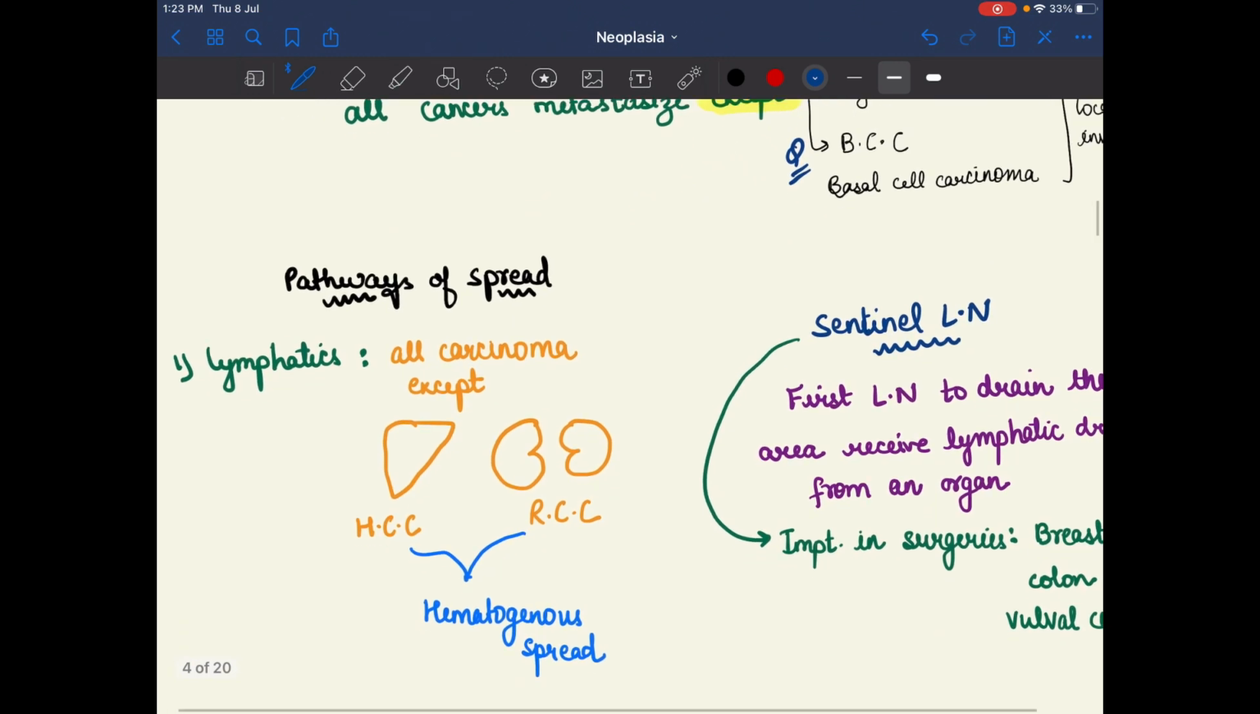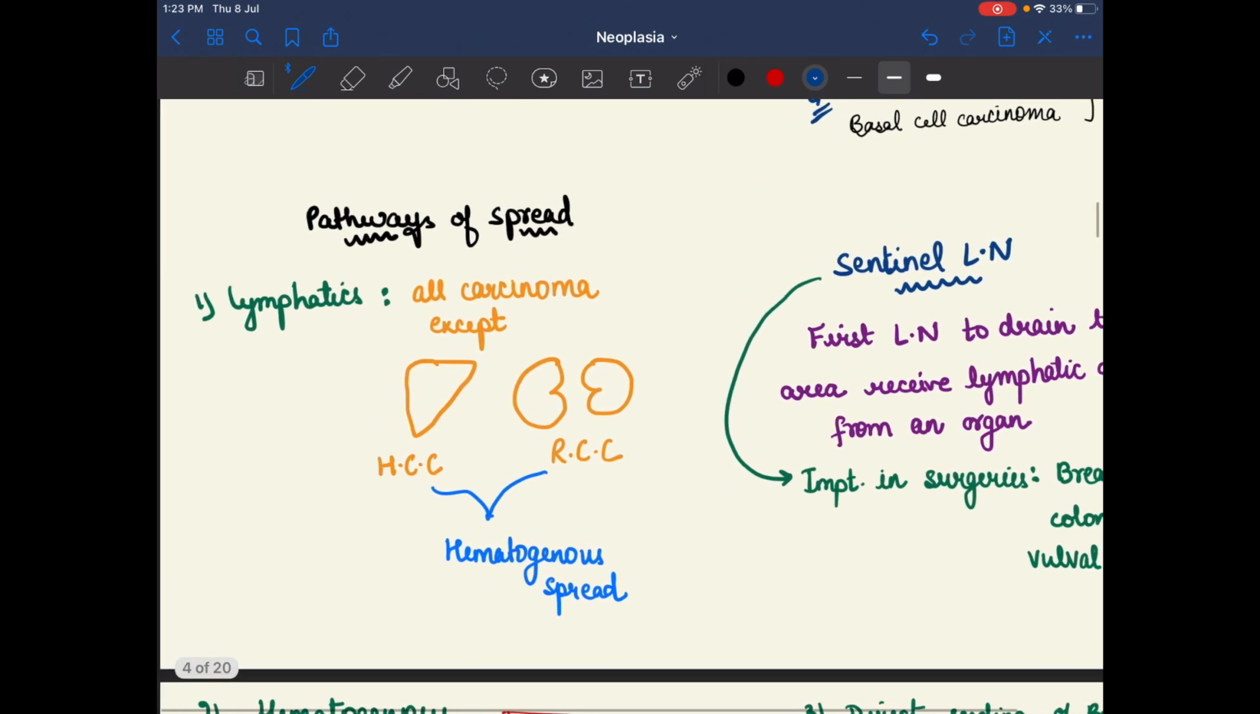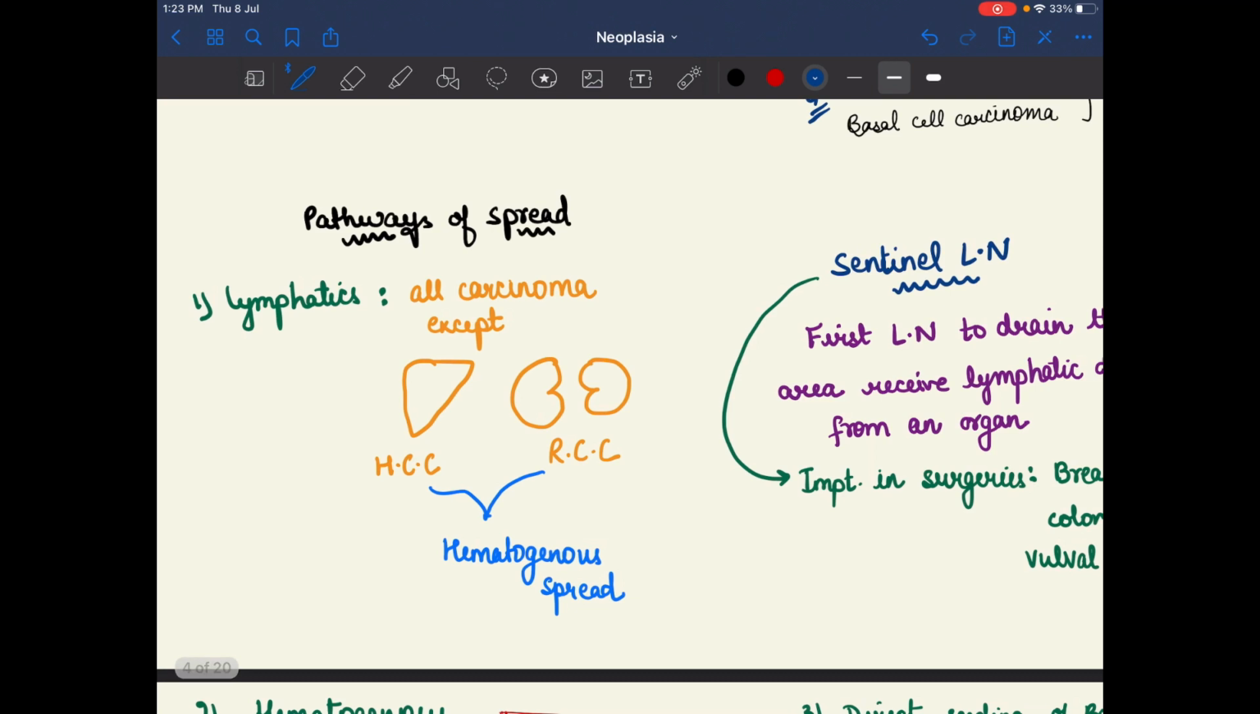Now we are going to learn about the pathways of spread of tumors. The first one is lymphatics. As we already said, malignant tumors are divided into epithelial and mesenchymal tumors. All carcinomas, meaning all epithelial tumors, spread by lymphatics except HCC and RCC, because they both spread through the hematogenous route.